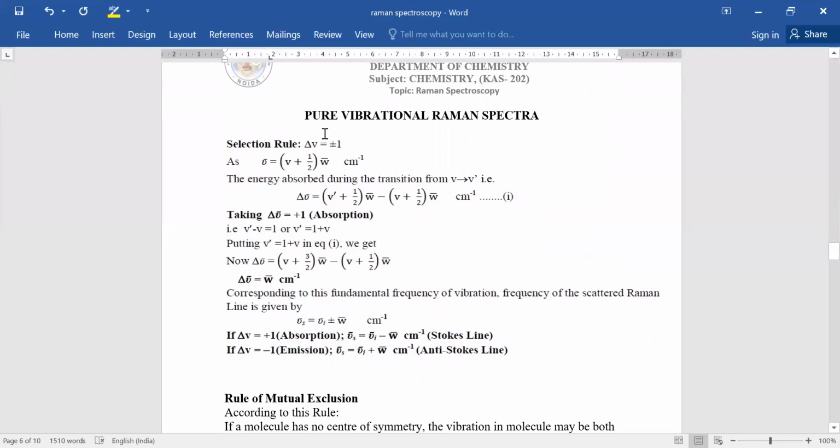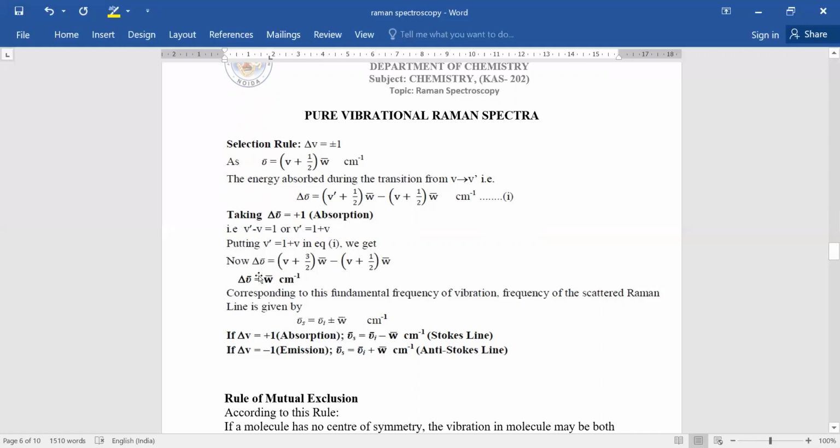For the vibrational Raman spectra, the selection rule is delta v equal to plus minus 1. So nu bar equal to v plus 1 upon 2 into omega bar, where delta nu bar means the Raman shift. So the energy absorbed during the transition from v to v dash, you just substitute the value: delta nu bar equal to (v dash plus 1 upon 2) omega bar minus (v plus 1 upon 2) omega bar. This is in centimeter inverse only. So delta v equal to plus 1 for absorption.